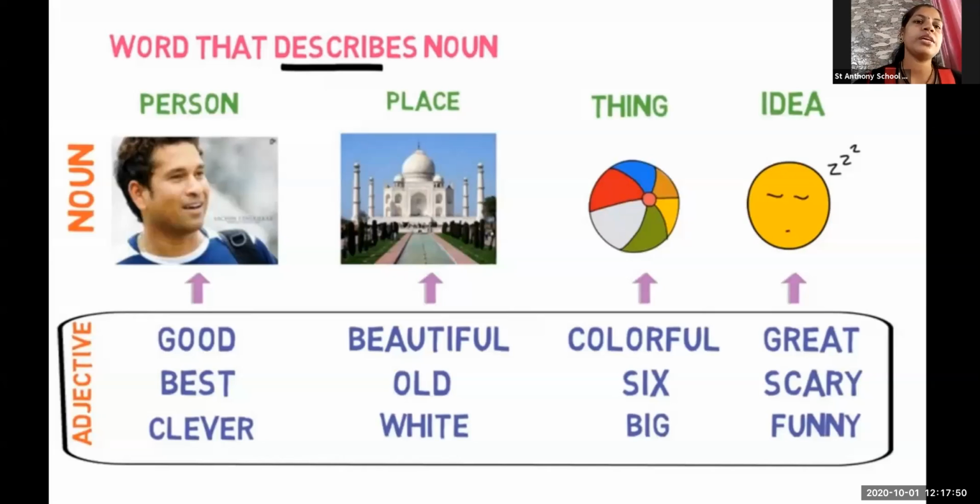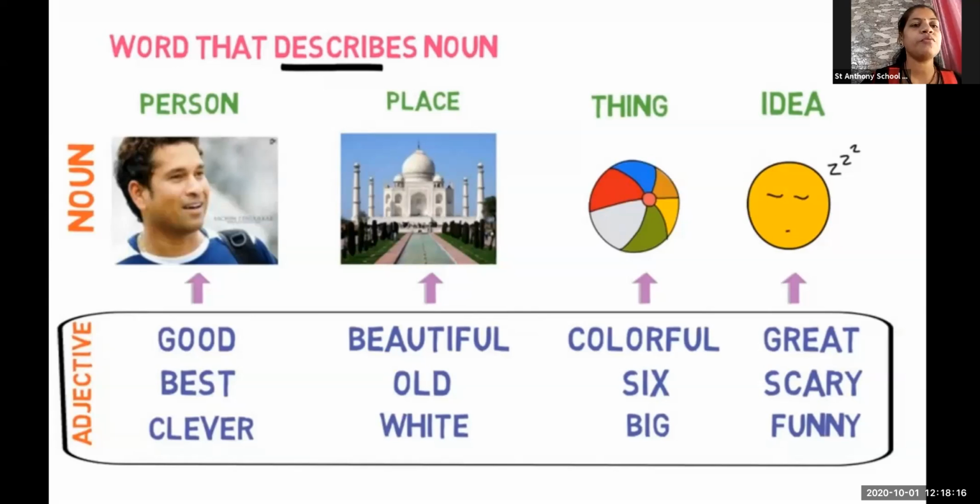In this picture you can see the Taj Mahal. What do we say? The Taj Mahal is a very beautiful monument. The Taj Mahal is a very old monument, or it can be white. The Taj Mahal is white in color. So when we talk about the Taj Mahal, we keep describing that place. That is the adjective of place.